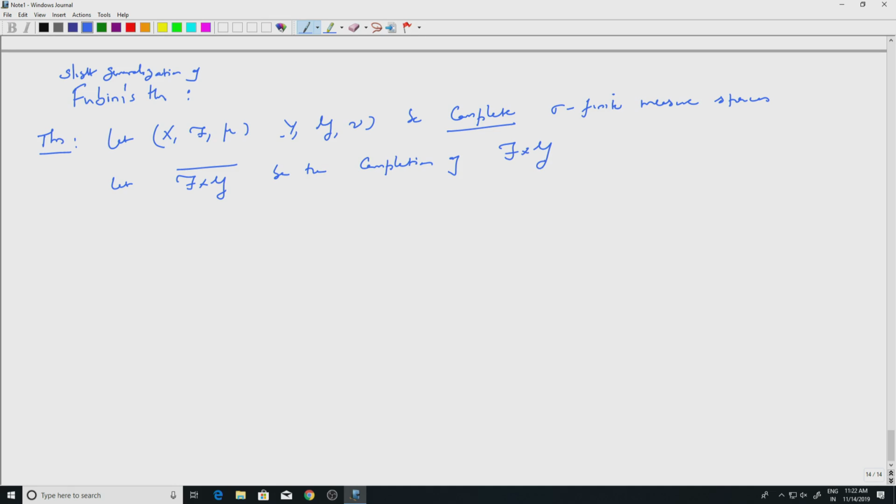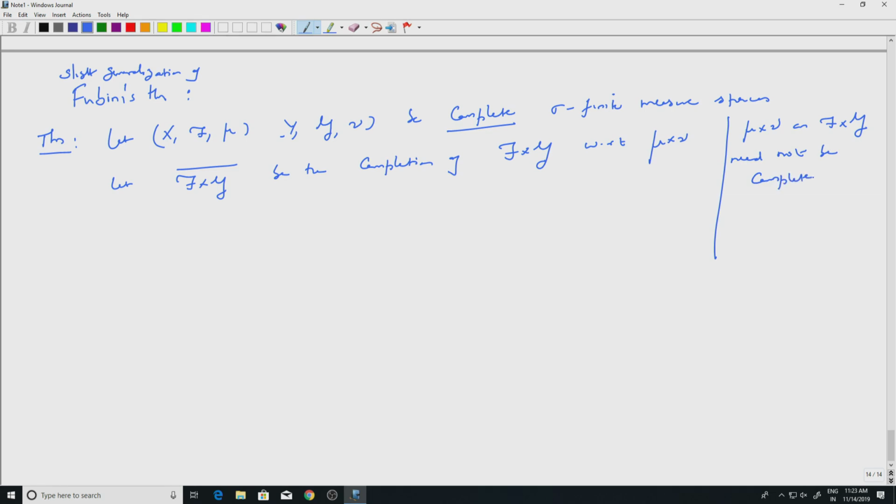F cross G bar is its completion with respect to the product measure mu cross nu. This is because the product measure mu cross nu on F cross G need not be complete. We have seen that it need not be complete,